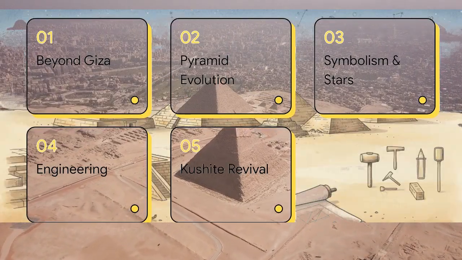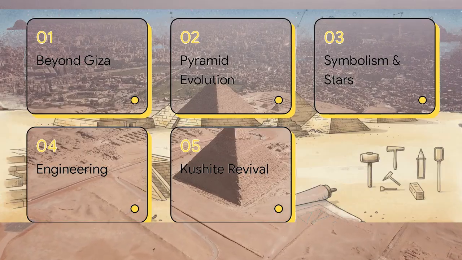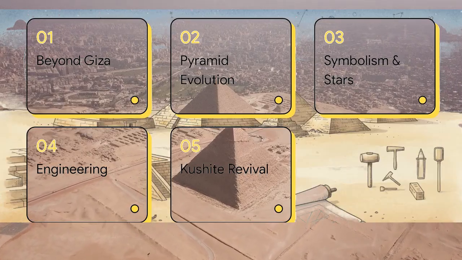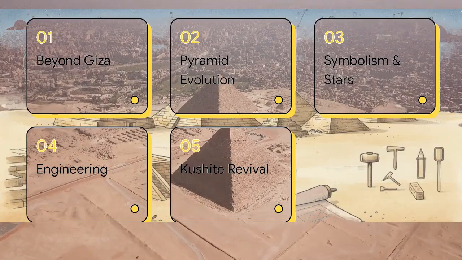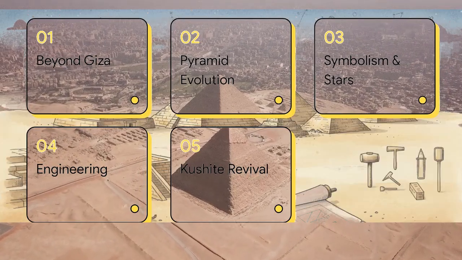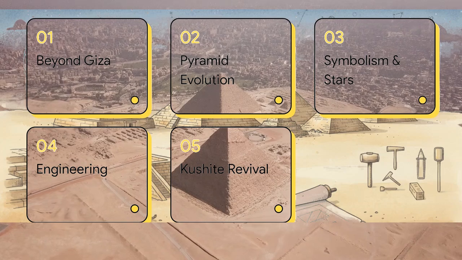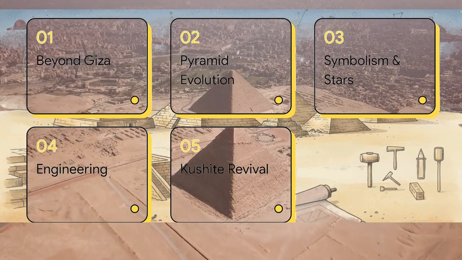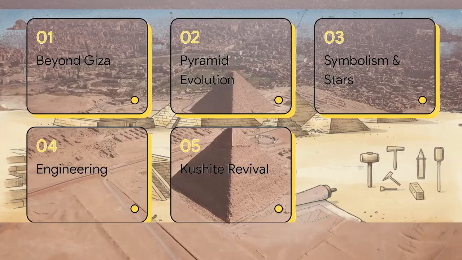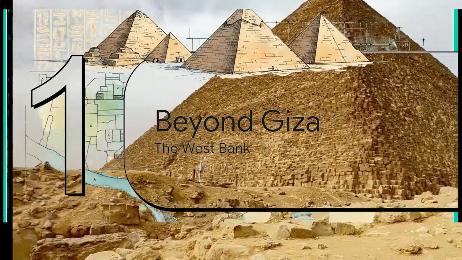So here is our roadmap for today's explainer. 1. Beyond the Giza Plateau. 2. The evolution of pyramids. 3. Symbolism and the stars. 4. Engineering the impossible. And 5. The Kushite Pyramid revival. We are going to uncover the messy trial and error of building them, the deeply spiritual why, and the exact mechanics of the how.